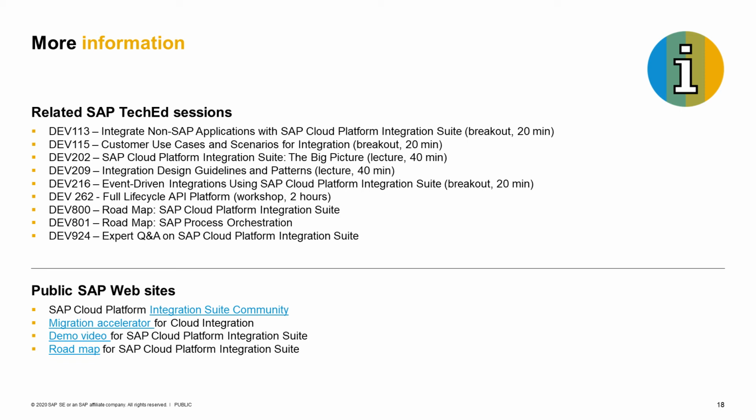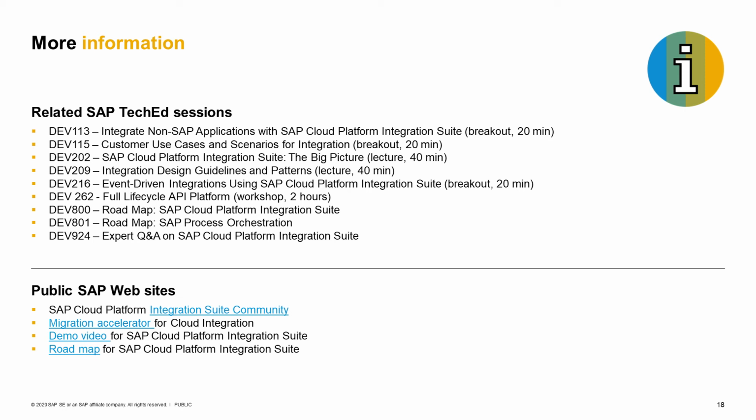All right, I hope I could give you a good introduction into the SAP Cloud Platform Integration Suite multi-cloud offering, and now you know how to get there. If you want to know more information about the integration suite, then check out session Dev 202 Integration Suite, the big picture.